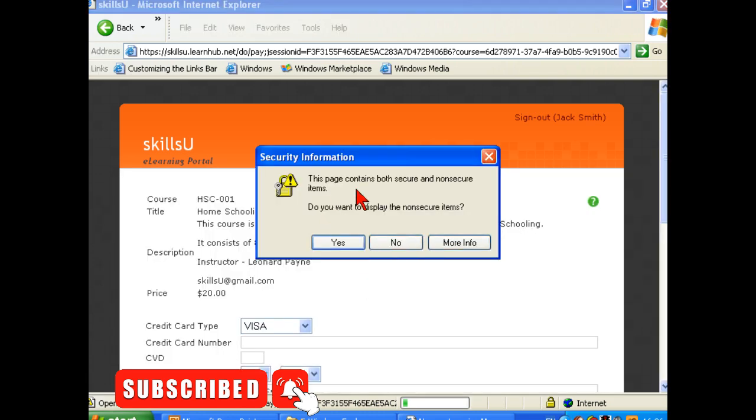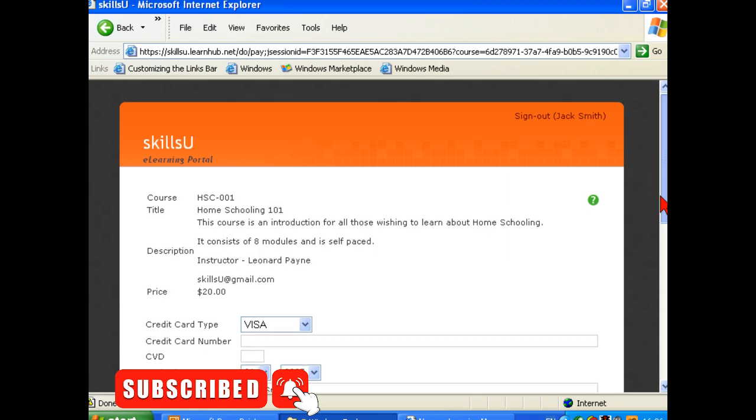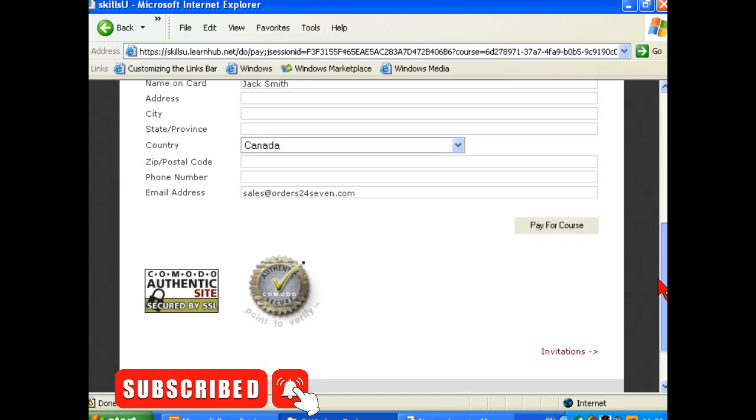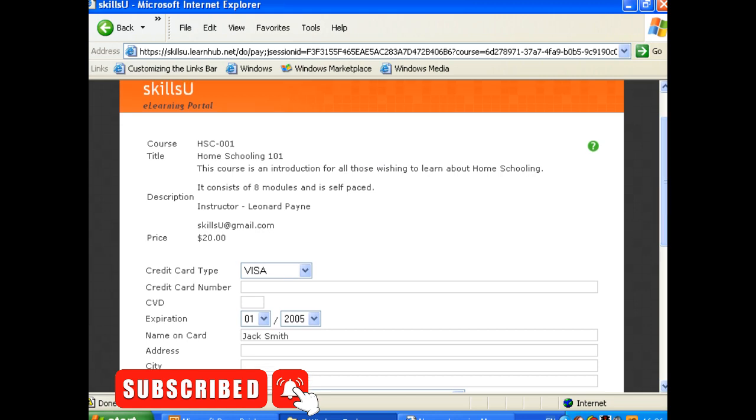This page contains both secure and non-secure items. Do you want to display the non-secure items? Just a little trick that a lot of people don't understand. If you've got a secure page under HTTPS, you've also got to put your graphics under that area as well. If those are in a non-secure area, your end user is going to get this. End of tip. Yes, we do want to display them, and here we are. $20. It's secure, and then they'll pay. So that's inviting and enrolling our students.